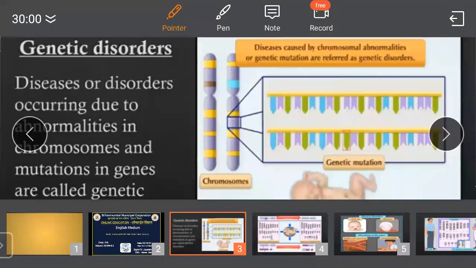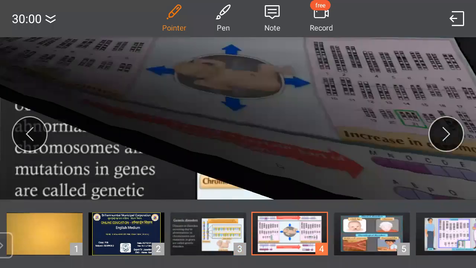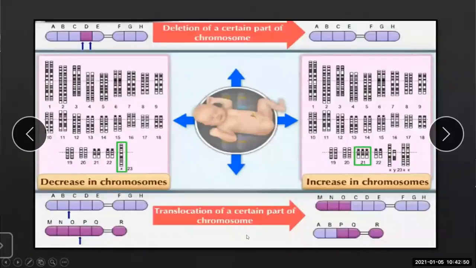Now moving further to the next slide. In this picture, what you can see are the factors or causes of genetic disorders. The changes in the number of chromosomes, that is, an increase or decrease in chromosomes. As we know, in human beings, how many chromosomes are there? 46. And out of 46, 44 are normal and 2 represent the sex.